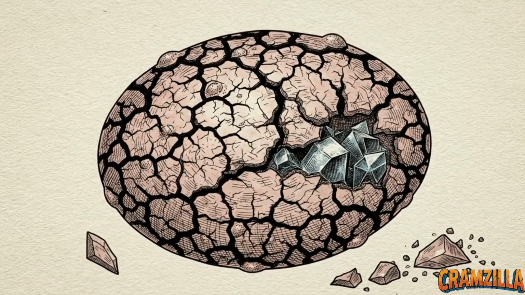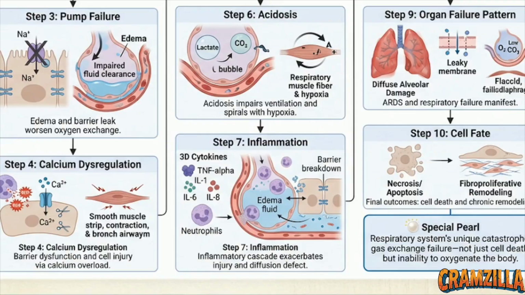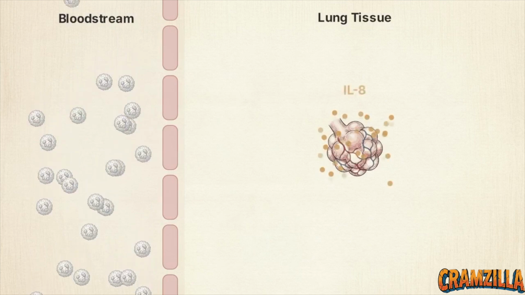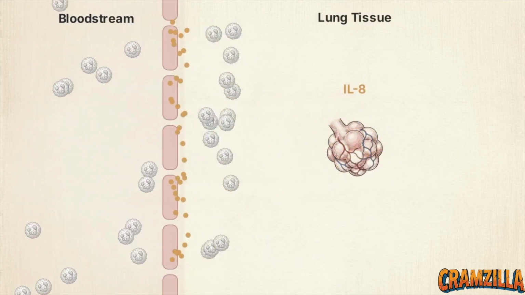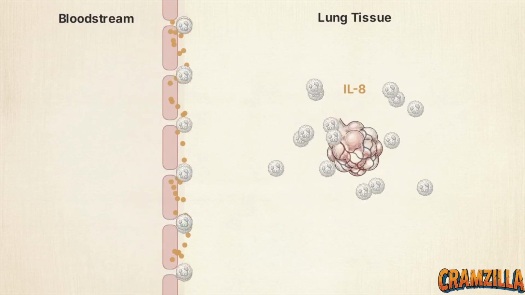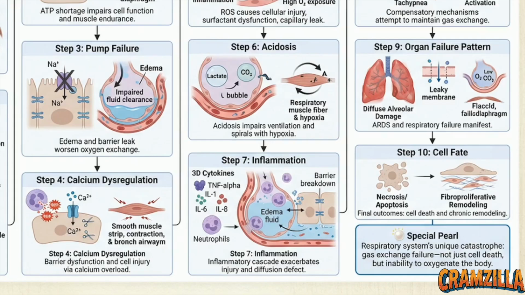In step 7, the immune system detects this widespread cell damage and triggers massive inflammation by releasing a storm of cytokines. Cytokines are signaling proteins that coordinate the body's aggressive immune response. One specific cytokine, IL-8, plays a critical role here. It aggressively recruits massive swarms of neutrophils out of the bloodstream and directly into the lung tissue. This intense inflammatory response completely breaks down the remaining cellular barriers, resulting in profound capillary leak that drowns the tissue in protein-rich fluid.